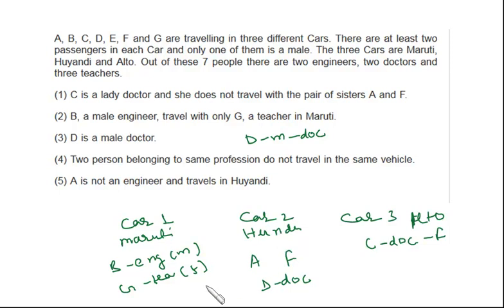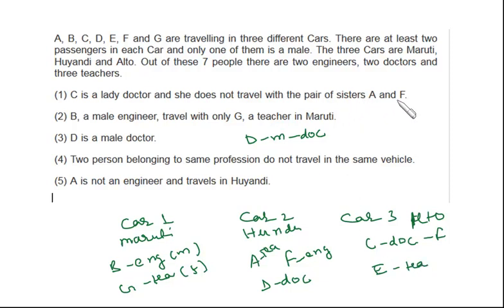Now we have 1, 2, 3, 4, 5, 6 persons. The seventh person is E and E has to be in this car. Okay. Now one engineer is there over here, and we have two engineers and we have a doctor over here. So one has to be engineer and one has to be teacher over here. Now A is not an engineer, that is given. So A has to be teacher and F has to be engineer, right? And we have three teachers. So one teacher, second teacher, that means E is also a teacher, right?